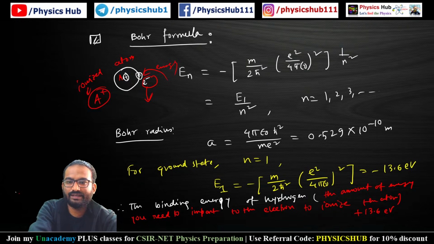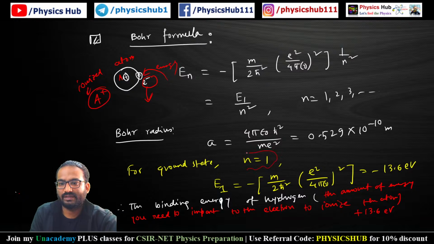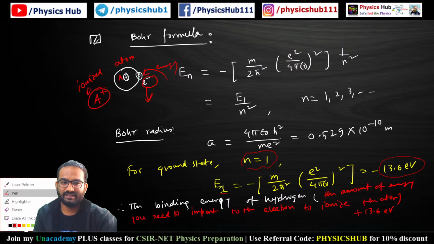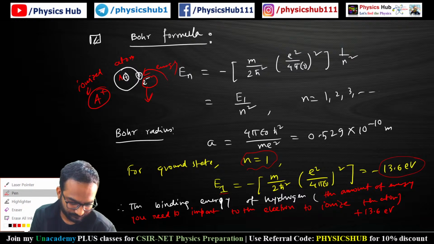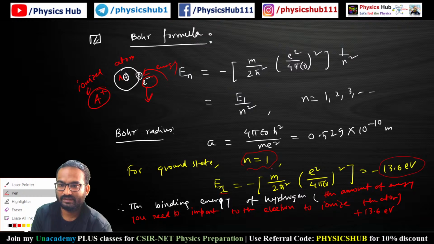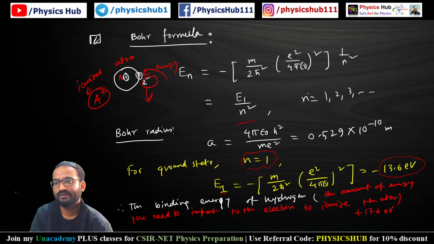For the ground state, n equals to 1. This is the formula for the ground state, n equals to 1. We put n equals to 1, we got minus 13.6. How can it be zero? The energy of the hydrogen atom is negative, according to quantum mechanics. Actually this is according to quantum mechanics, no?